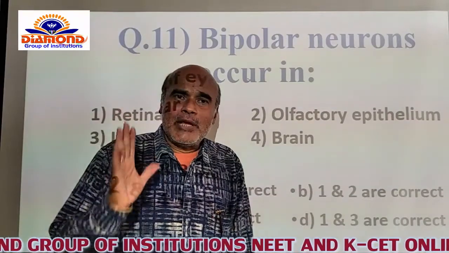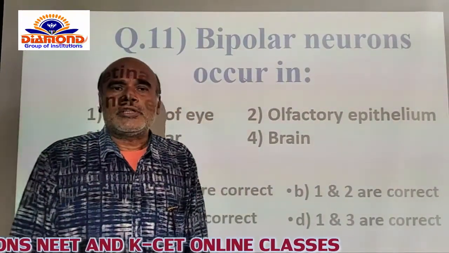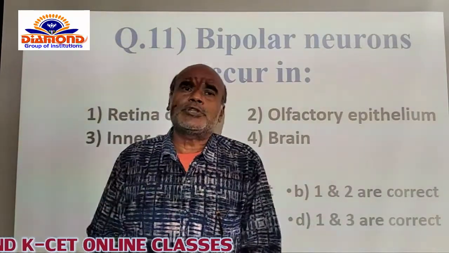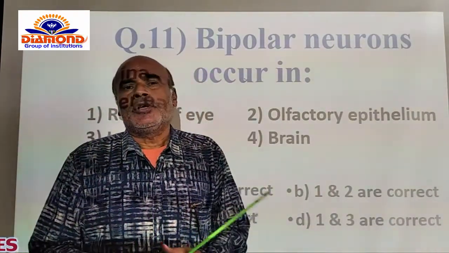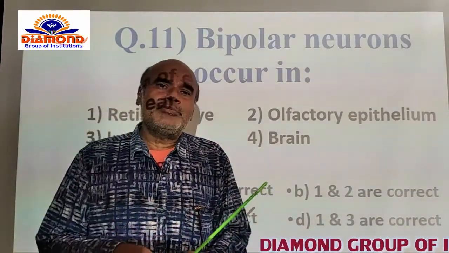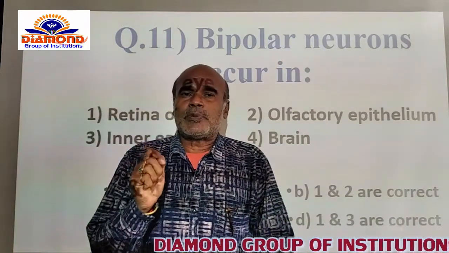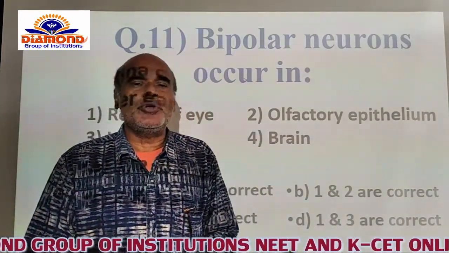On the basis of the number of dendrites and number of axons, the neurons are simply classified into three types also. Unipolar neurons are pseudo unipolar neurons itself. Only one cyton is present from which two filaments can be developed. That is called unipolar.